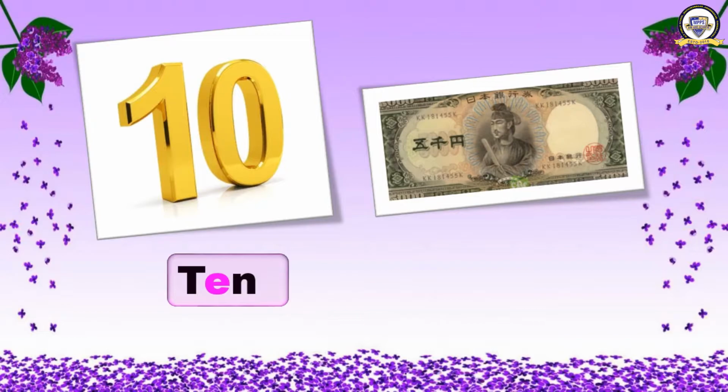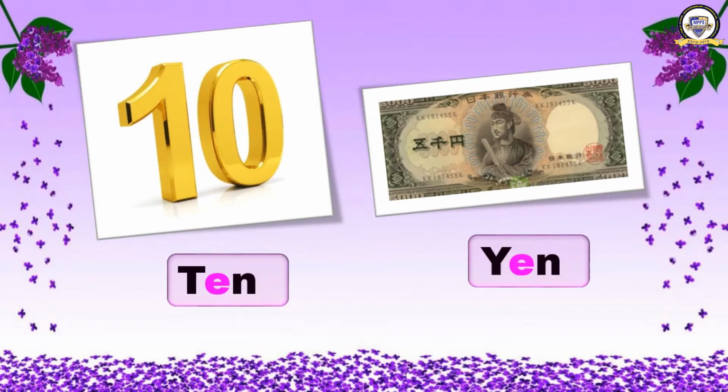Like India has rupee, it is a currency of a country. This is known as yen. YEN, yen. TEN, ten. PEN, pen. MEN, men. HEN, hen. And DEN, den. Very good.